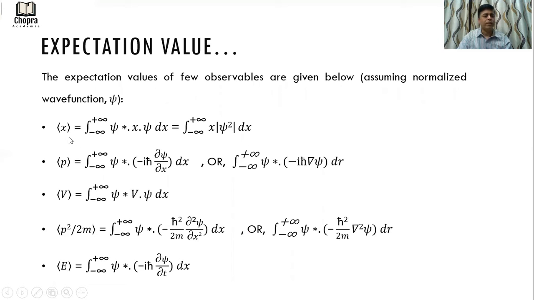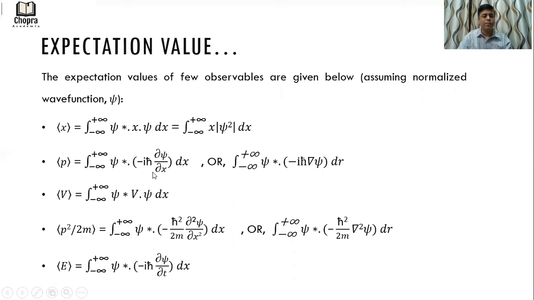This is the integration from minus infinity to plus infinity of psi star x psi dx, or x can be taken apart, that is, x mod psi square dx, because x is a scalar, so it can be taken out here. Now the expectation value of linear momentum is the integration from minus infinity to plus infinity of psi star times minus i h cross dou psi by dou x dx.